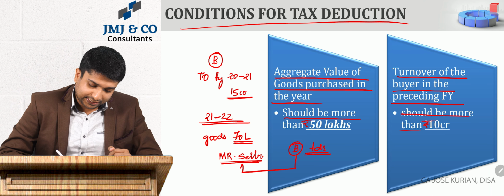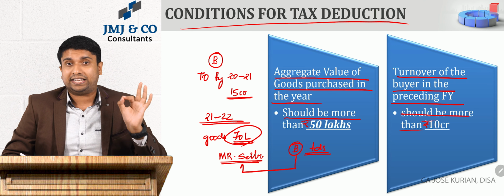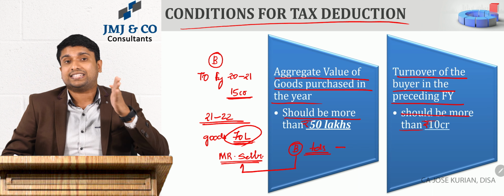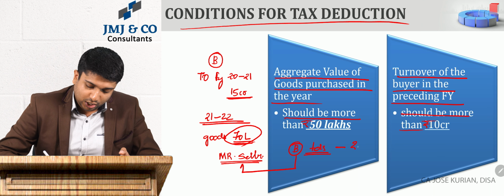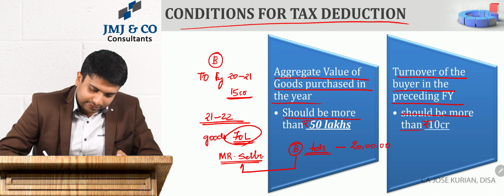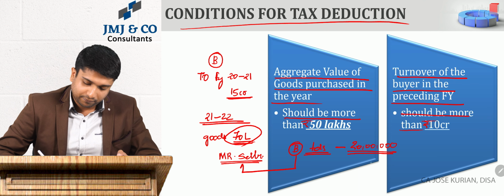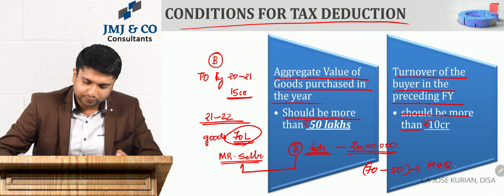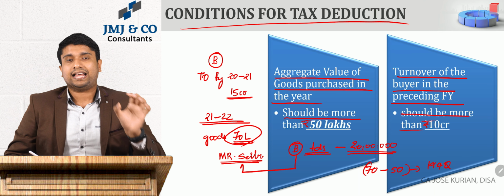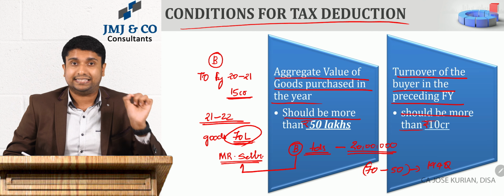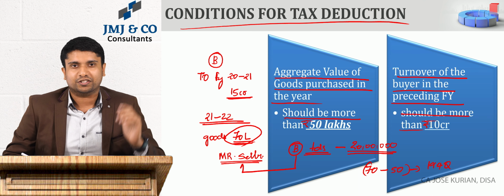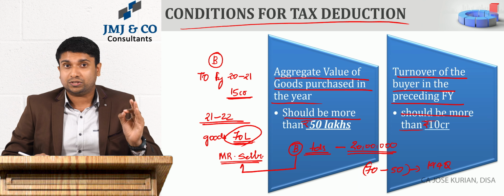This year I have purchased goods worth 70 lakh. Yes or no? So TDS is required to be deducted on the value which exceeds 50 lakh, that simply means on that 20 lakh. And where did this 20 lakh come from? The total value of goods purchased is 70, and only the amount over and above 50 is subjected to TDS under 194Q. On the 20 lakhs, the buyer is supposed to deduct TDS, and after deducting TDS, the buyer is supposed to pay it to the credit of the central government. That's what 194Q states.